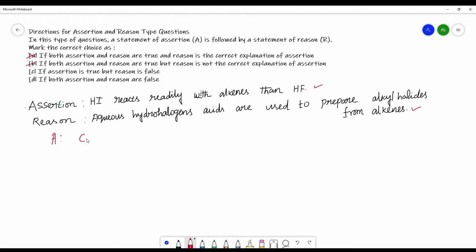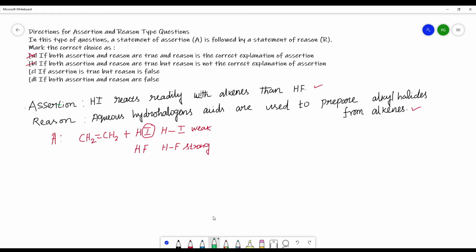It contains double bonds, for example CH2=CH2. When it is made to react with HI and HF, because of the bigger size of I, what happens? The HI bond is weaker. Here, the HF bond is strong.